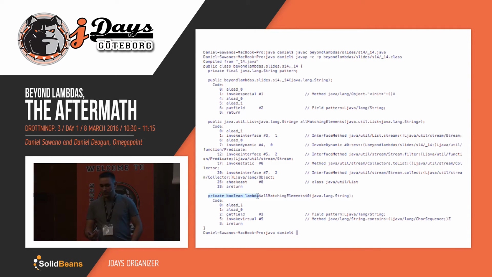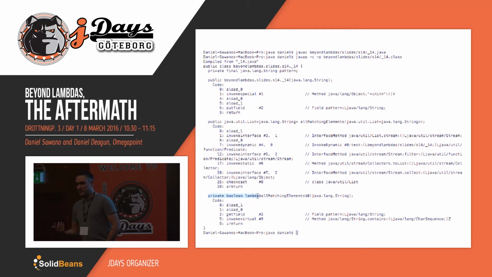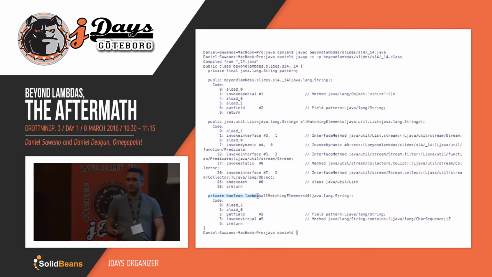And that is actually fine, because performance-wise, the worst type of performance you can get from that is really from using inner classes. But if you want to unleash the full power of lambdas, you want to make that stateless. And you also want to make it static. So how would we do that?